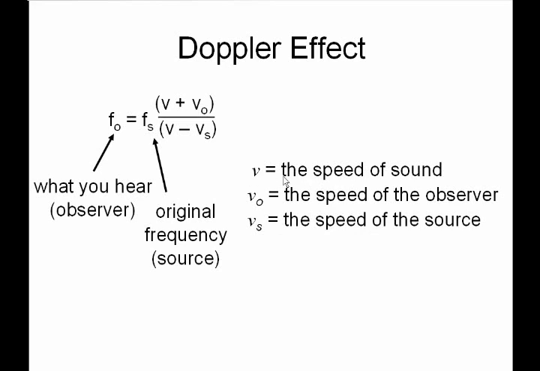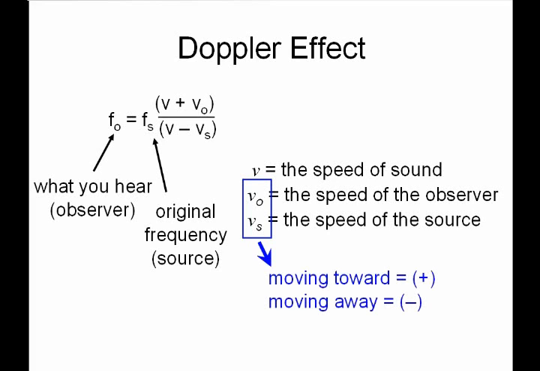Right? Now that speed of sound, we're going to use 340 meters per second if they don't tell you what the speed of sound is that particular day. For the speed of the observer and the speed of the source, we need to pay very careful attention to these because these can be positive or negative numbers. Right? And the convention we use, if the object's moving towards the other one, it has a positive speed. If it's moving away from the other one, it has a negative speed.